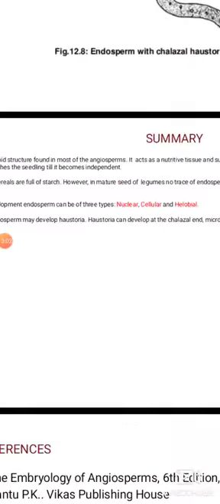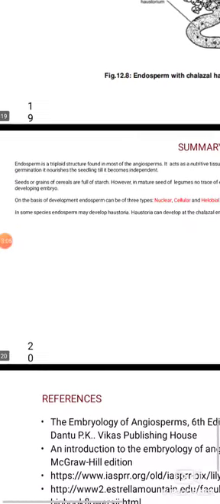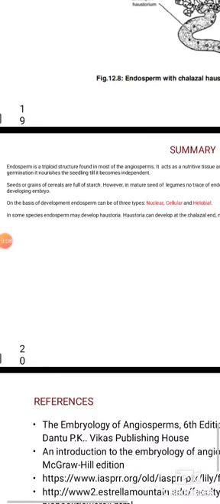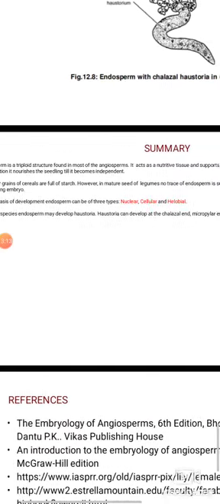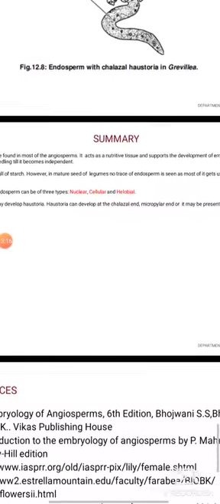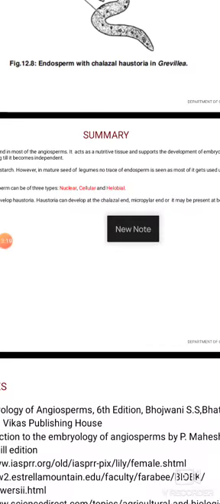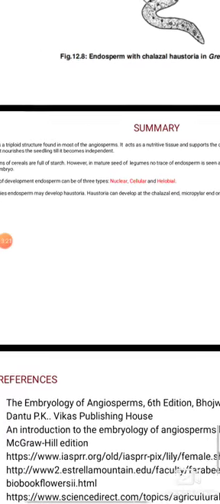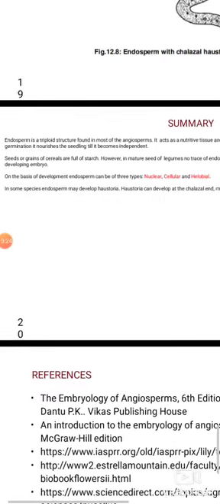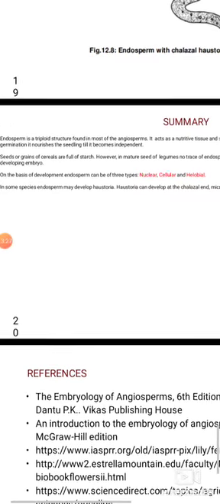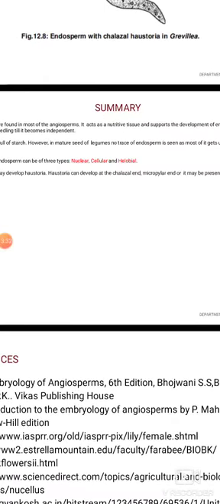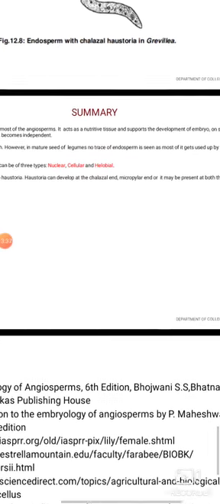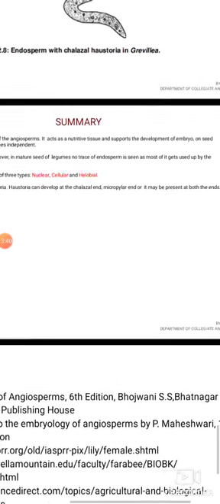Coming to the summary. Endosperm is a triploid structure present in most of the angiosperms. It acts as a nutritive tissue and supports the development of the embryo. Seeds or grains of cereals are full of starch. However, in mature seeds of legumes, no traces of endosperm are seen, as most of it gets used up by the developing embryo.